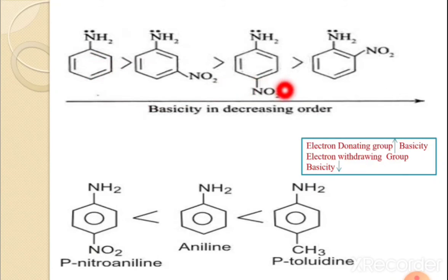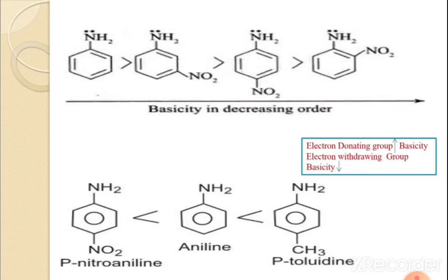Now out of these three, here NH2 contains the NO2 group. If you compare these, it is present at the ortho position, that means 1,2 position, here the 1,3 position and here the 1,4 position. That means this is ortho, here para and this is meta position. Here the basicity is in decreasing order in this way.